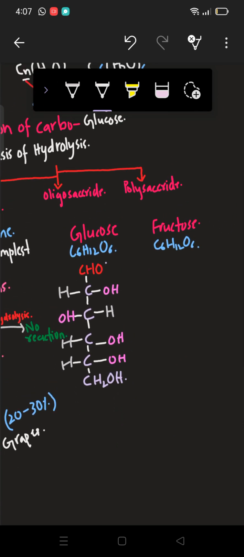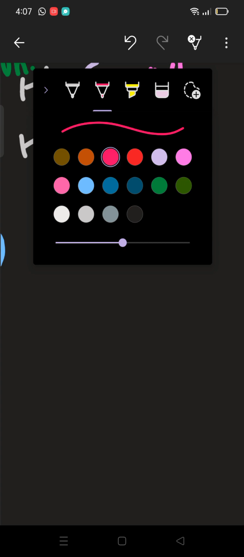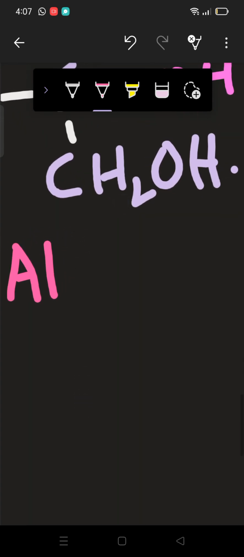Glucose is an aldehyde. As we have discussed about the functional group, in glucose we have the functional group of aldehyde. So let me write here, we have the functional group which is aldehyde.